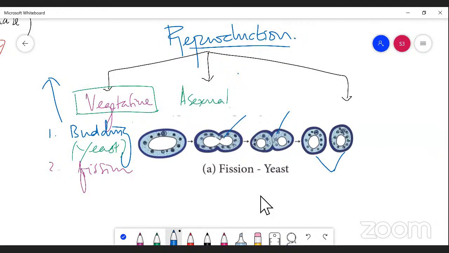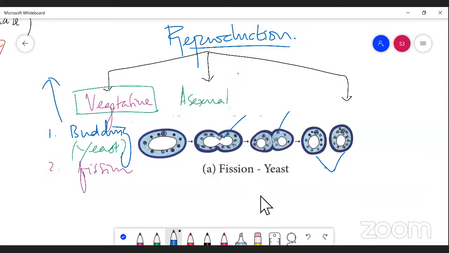First of all the nucleus starts dividing, then the cytoplasm starts to divide. As a result, we get two daughter cells, right? So this is called fission.